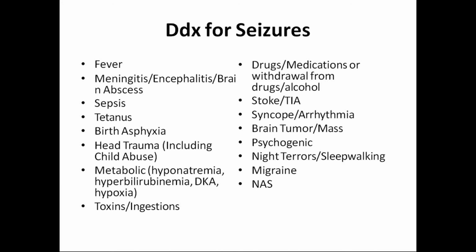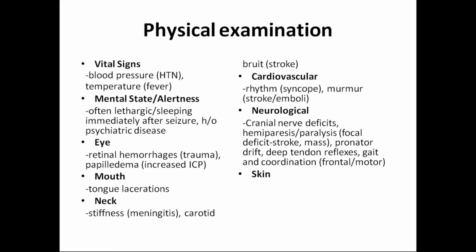Alcohol is not there in children, it is in adults. Stroke, transient ischemic attack, syncope, arrhythmia, brain tumor, brain mass, or psychogenic causes, night terror, sleep awakening, sleepwalking, migraine. Okay. So how will you do the physical examination during or after a seizure?